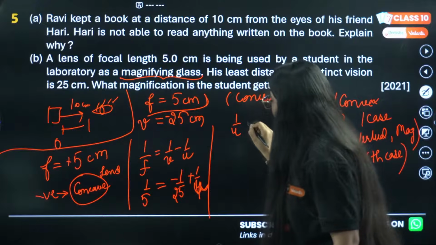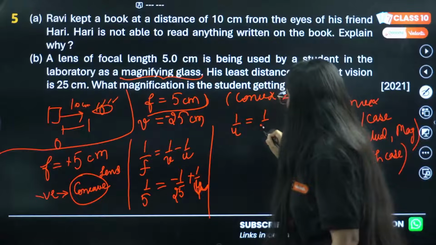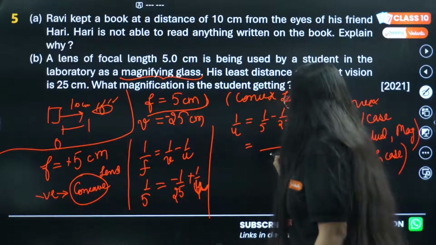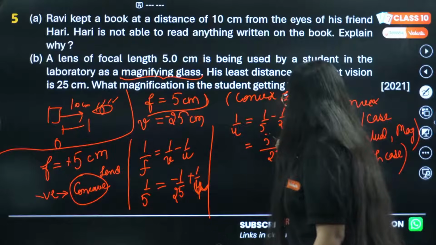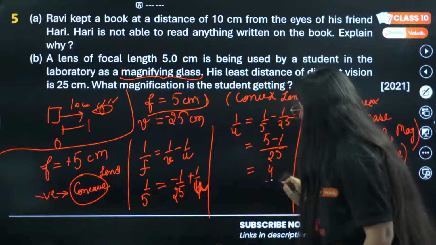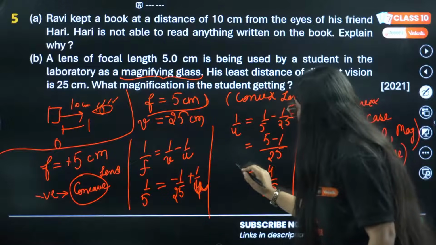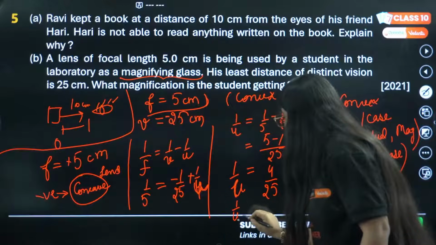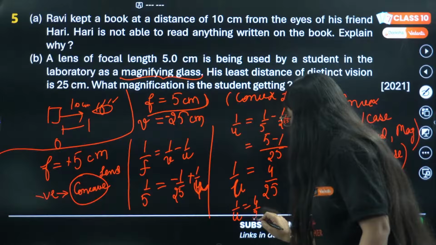We can just calculate u from here. 1 by u is 1 by 5 minus 1 by 25, which is 5 minus 1, that is 4, divided by 25. So 1 by u is 4 by 25.